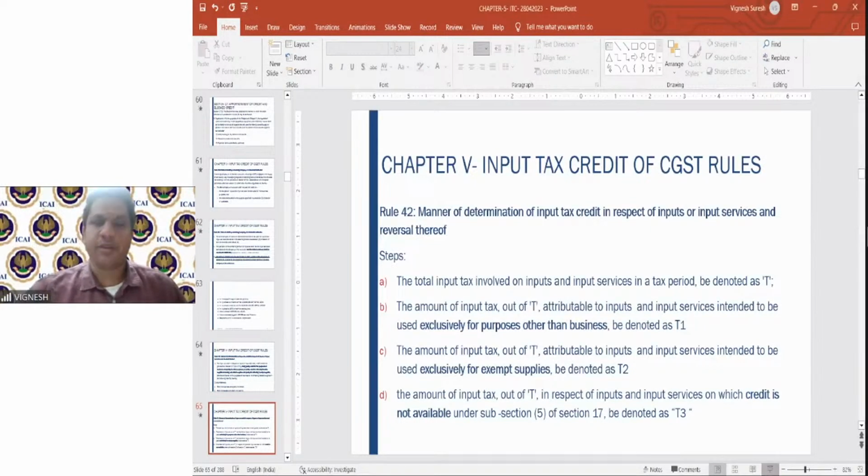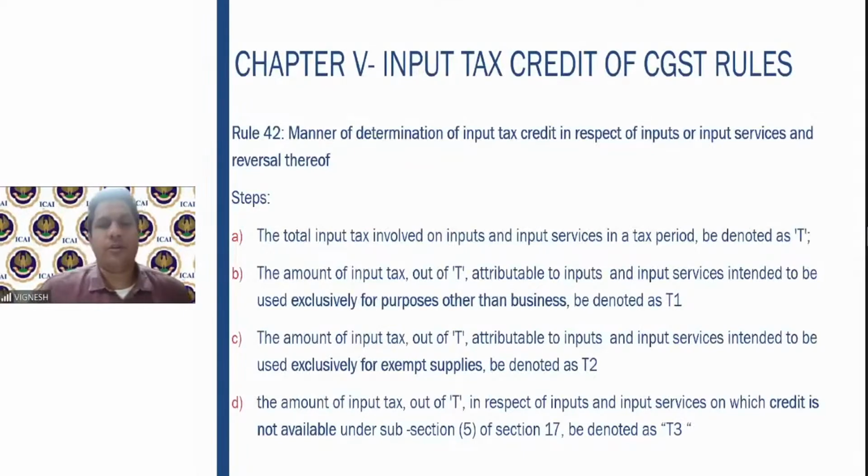Now let us go to the respective rule. Rule number 42, first thing, we have to calculate the total input tax involved on inputs and input services. Let us denote it as T. The amount of input tax out of T attributable to inputs and input services intended to be used exclusively for purpose other than business, let us denote it as T1. Please get these rules very clearly, only then you will be able to solve the problems based on this.